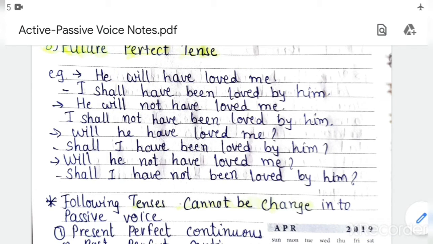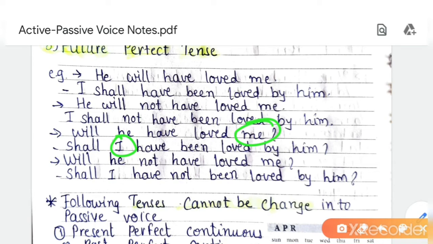Understood? So it's easy. Next sentence is negative. He will not have loved me. So what will be the passive? I shall not. Use not with will or shall only. I shall not have been loved by him. Will he have loved me? Shall I have been loved by him? After shall, use object. Object is me. In subject case it is I. Shall I have been loved by him? Question mark. Will he not have loved me?